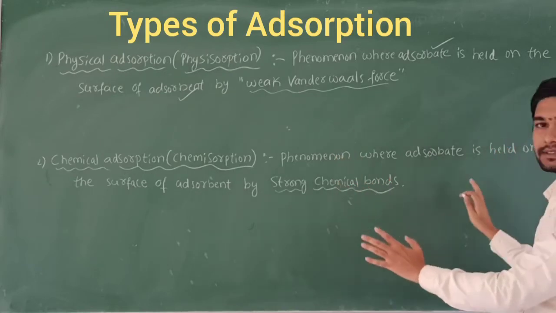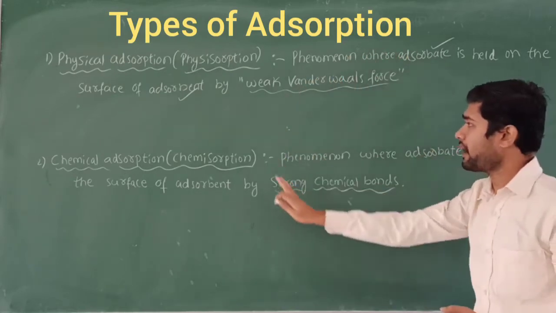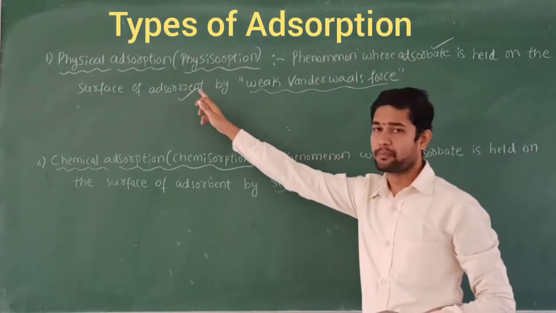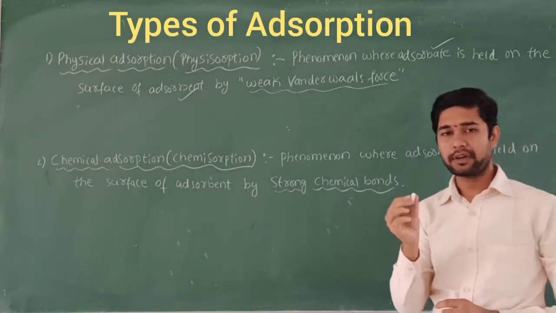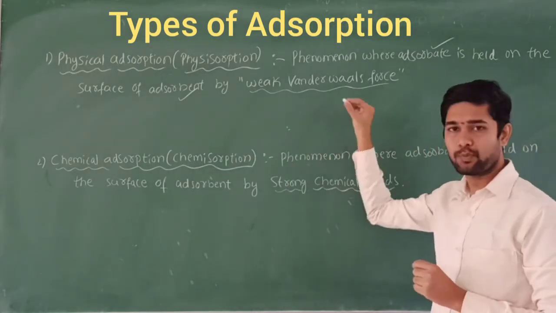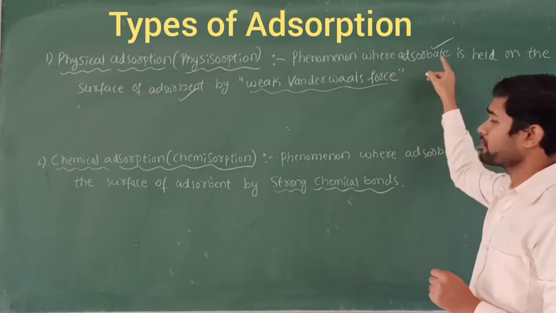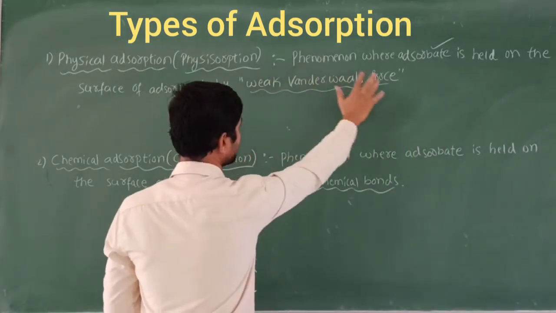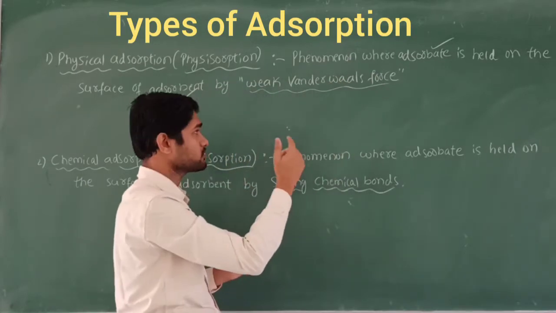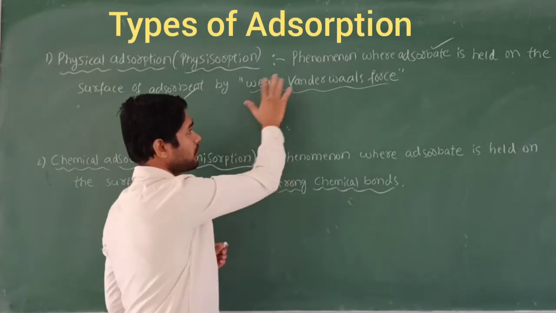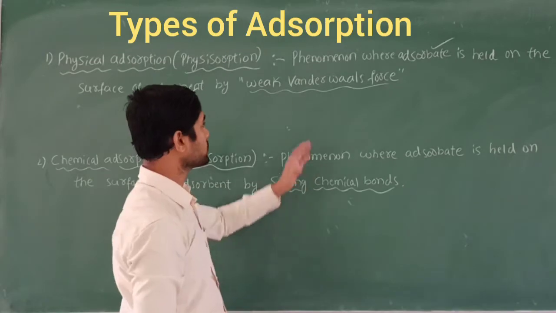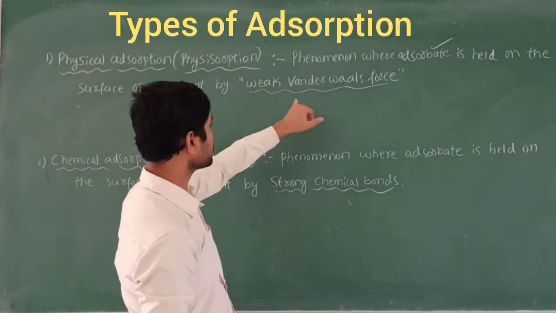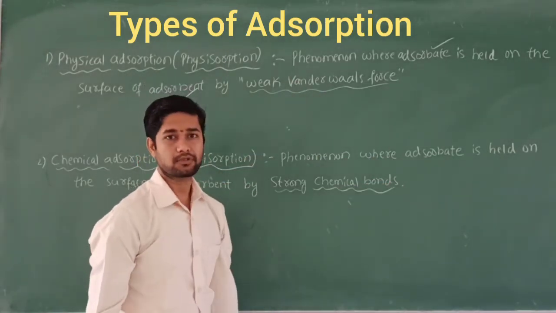Suppose I consider this example only. This board I am going to call the adsorbent, and the chalk particles which I write on this board are called the adsorbate. These chalk particles occupy only the surface of the board, but do not enter into the board. Only on the surface of this board. So what is the force? It is a weak van der Waals force.